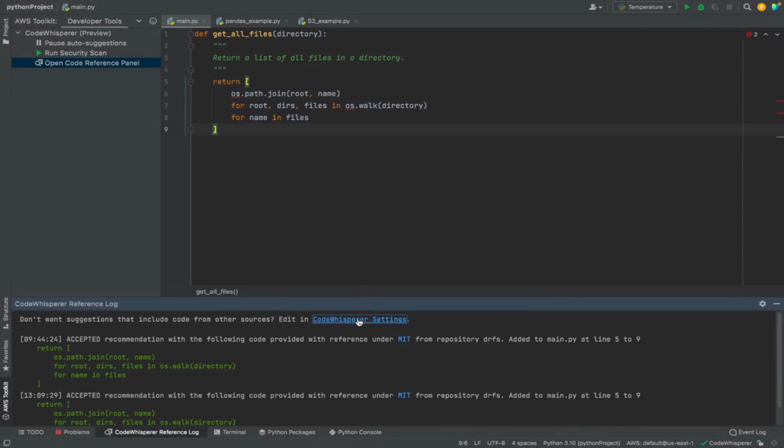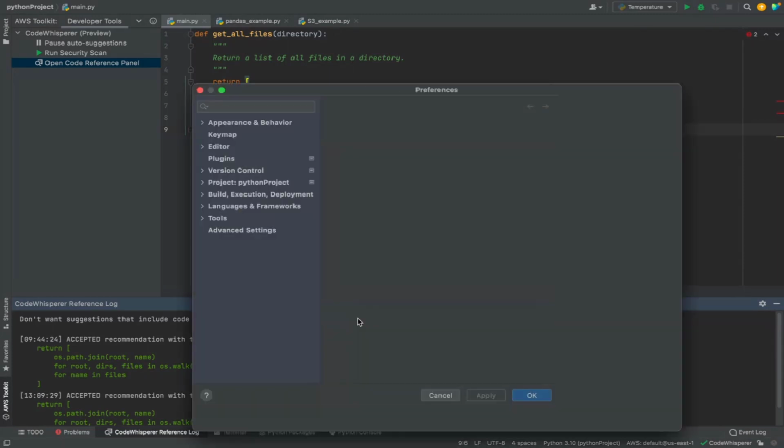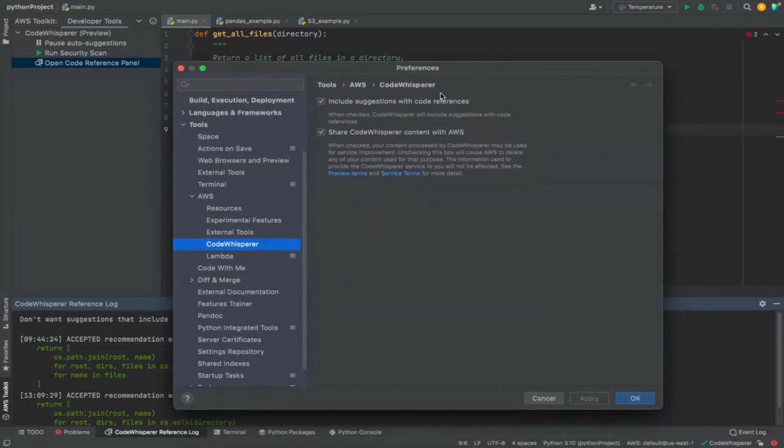Now, one other key thing that I would like to mention is in the settings there are a couple of things you can do. The first one here is it says include suggestions with code references, right? So if you're not comfortable with including suggestions with code references, you can say if there are any licensing implications, for example, the example we just saw, the code snippet under MIT license, I just want them filtered out and never shown to me. So you can simply uncheck this box, and you will not see or receive any recommendations that may have such licensing implications, right? As soon as we detect there is a code reference for this, we'll simply filter it out.